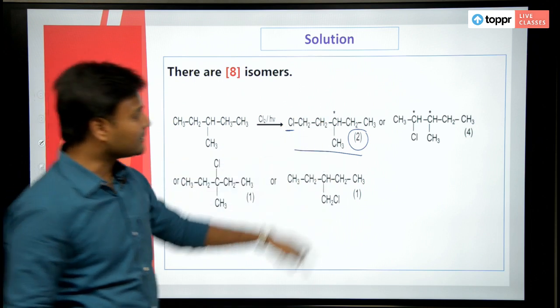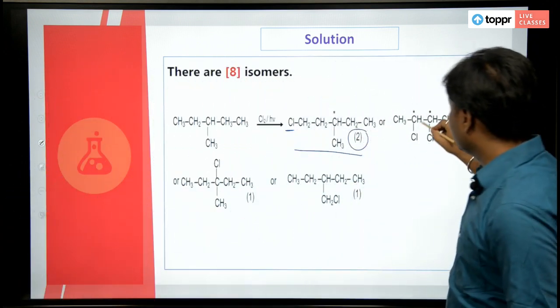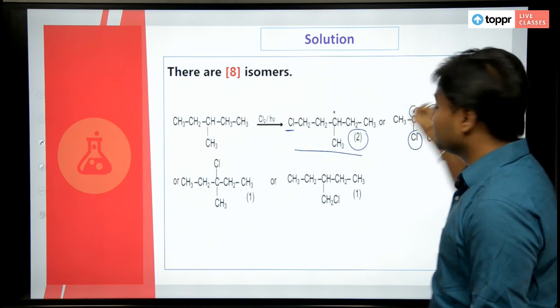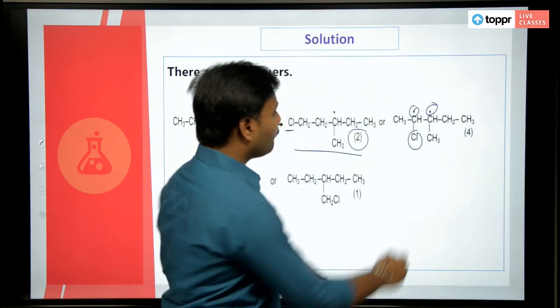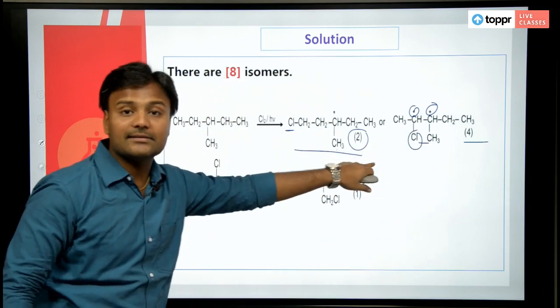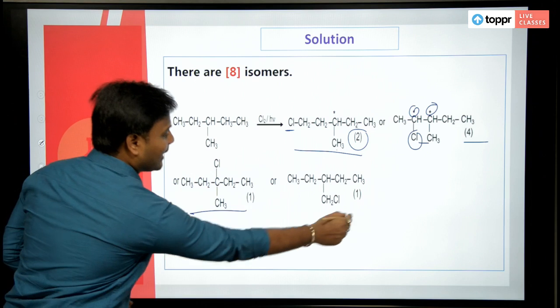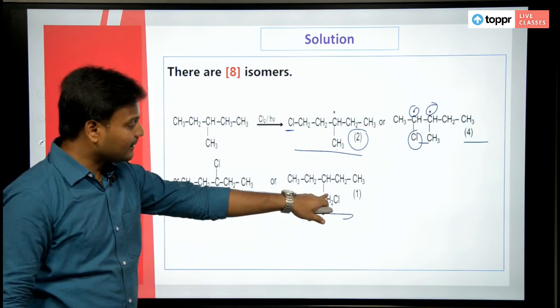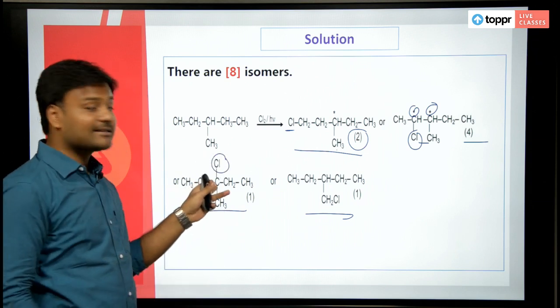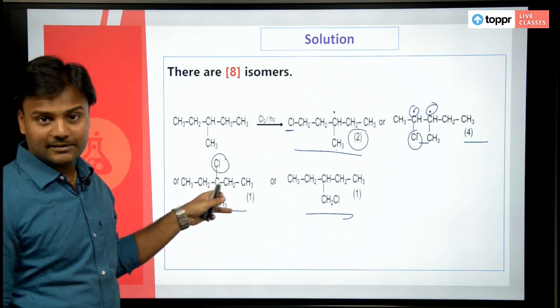And when I have replaced this one, immediately there are 2 chiral centers generated, which is giving me 4 isomers. So this itself is having 6 isomers, and the rest 2 what we have seen, that one hydrogen of the methyl group is replaced with chlorine, and the hydrogen that is directly attached to carbon also has been replaced.